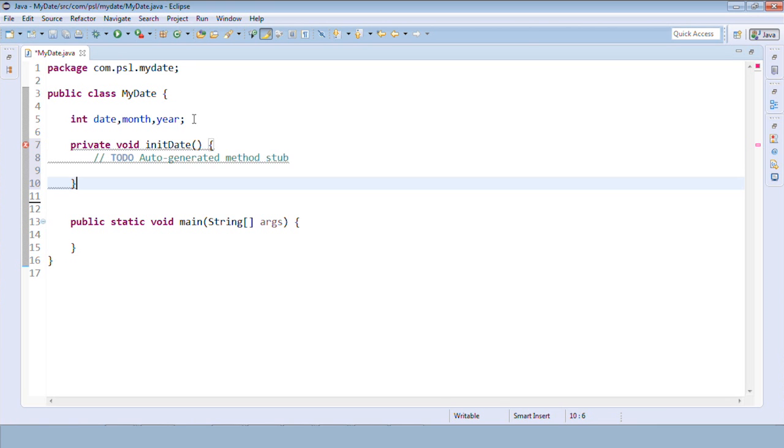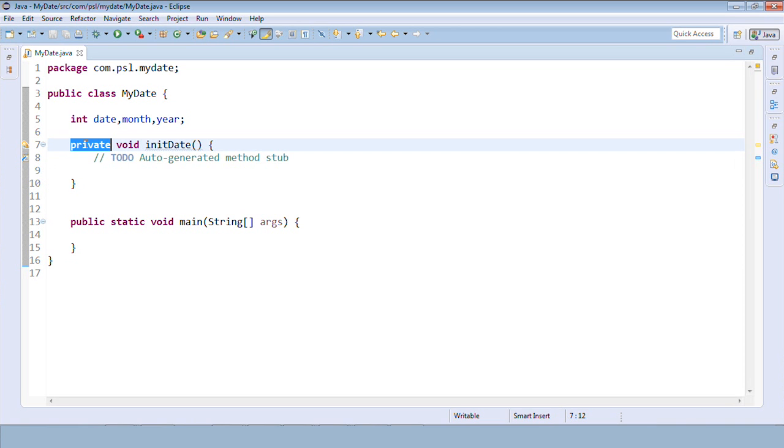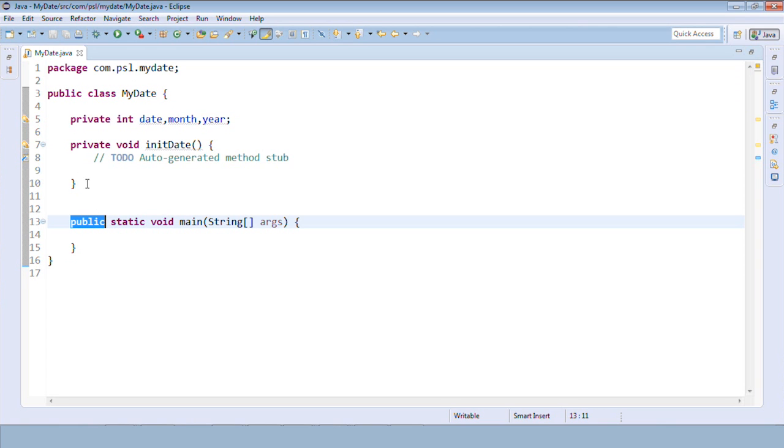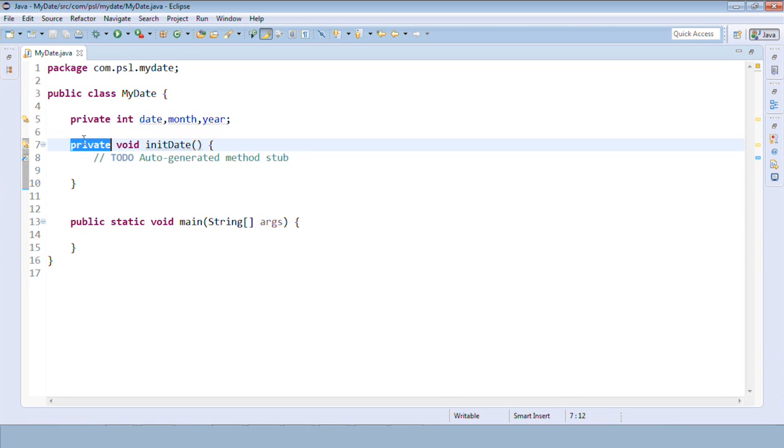I'll create a private method. We should keep a habit of creating private variables or private methods as far as possible if they are not accessed outside this class. We'll talk about these. These are called access specifiers. Can you see? Private, public, public, these are access specifiers. As far as possible, keep them private.